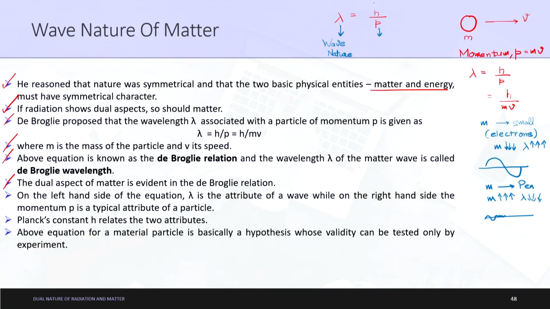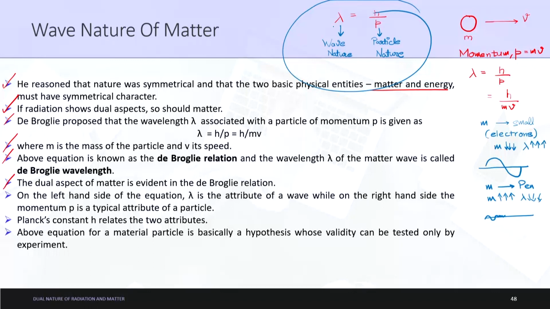And h upon p, or basically p, denotes your particle nature. So from the equation it is quite evident that we are trying to equate something of particle nature and something of wave nature. How can we equate something which conceptualizes different scenarios?